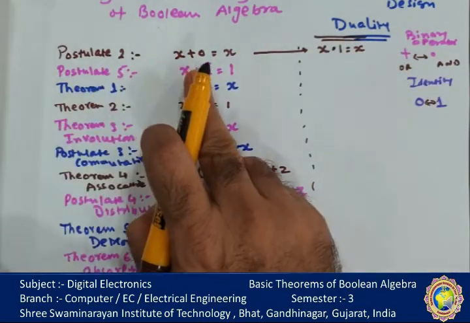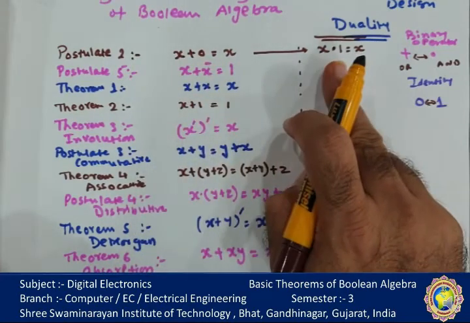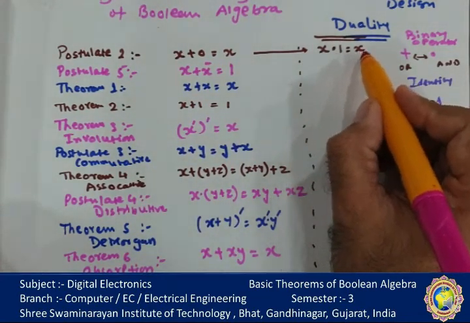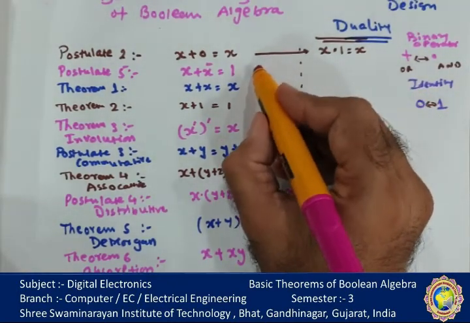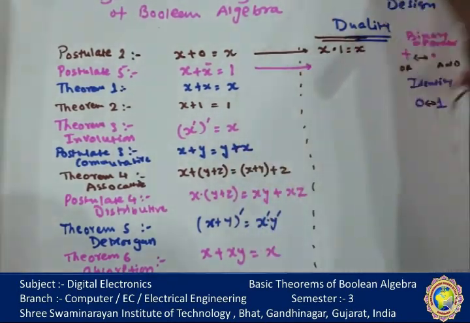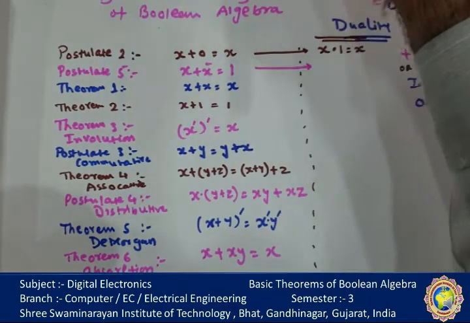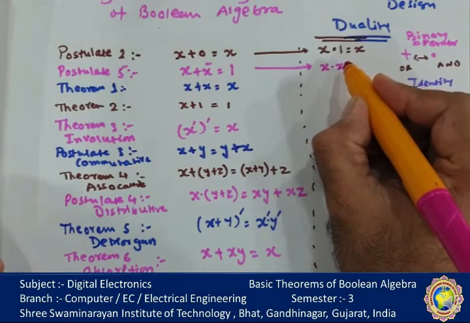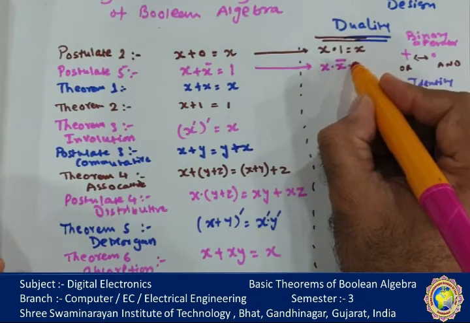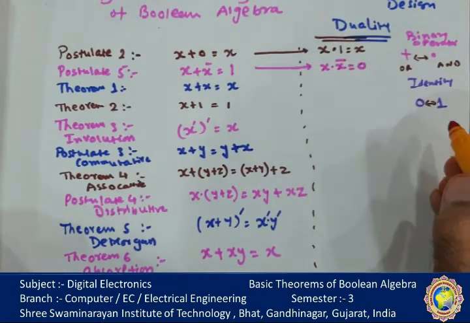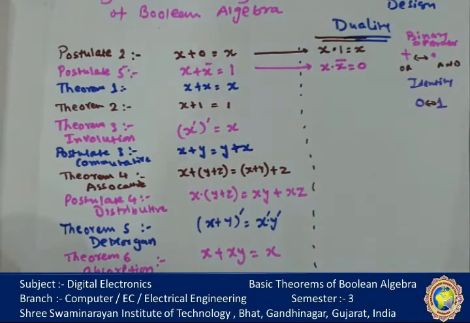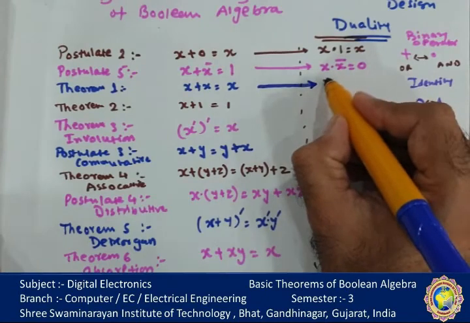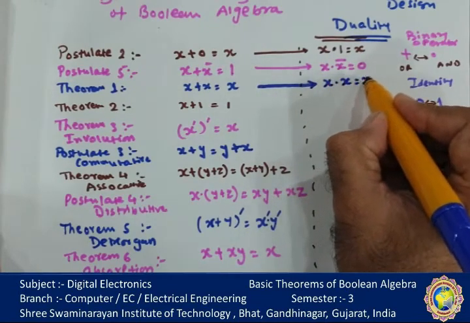So postulate 2, the OR operator, is also applicable with the dot operator. x dot 1 is equal to x. If I want to make the dual of these two, x plus x dash equals 1: the variable remains the same, the plus sign is replaced by dot, and 1 is replaced by 0. Now x ORing x is equal to x. Similarly, x dot x is equal to x.